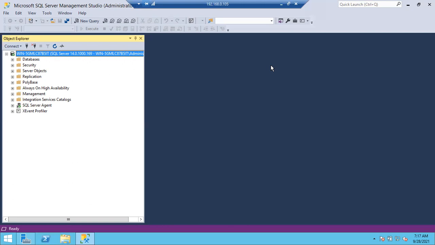In the full recovery model, point-in-time recovery is completely possible. In the bulk-logged recovery model, yes, point-in-time recovery is possible if there are no bulk operations. It will behave like a full recovery model database.